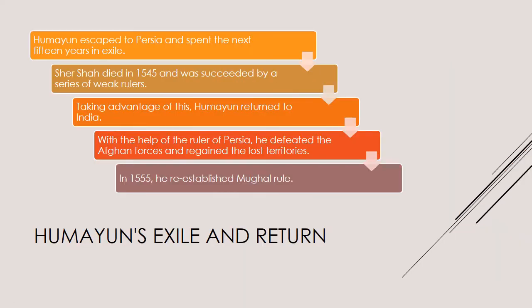Humayun's exile and return. Humayun escaped to Persia and spent the next 15 years in exile. Sher Shah died in 1545 and was succeeded by a series of weak rulers. Taking advantage of this, Humayun returned to India. With the help of the ruler of Persia, he defeated the Afghan forces and regained the lost territories. In 1555, he re-established Mughal rule. Shortly afterwards, Humayun died in an accident.